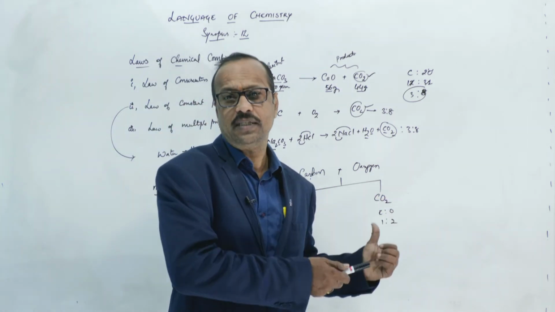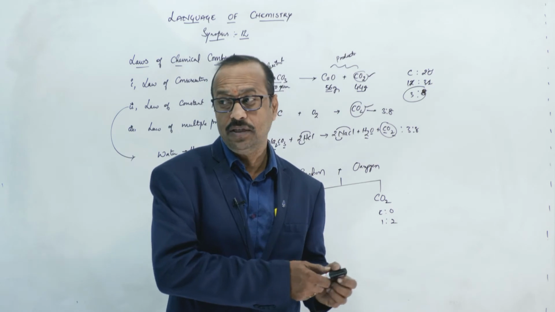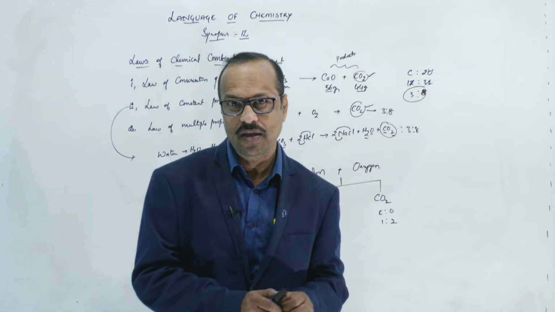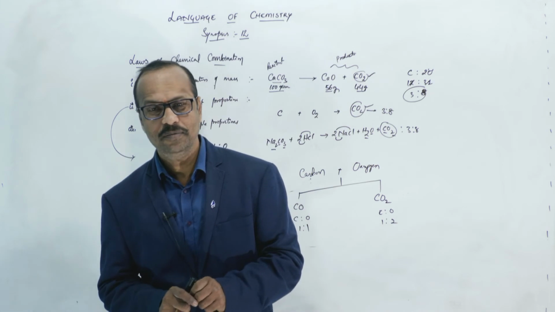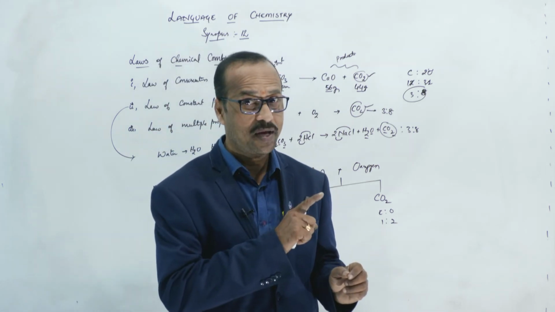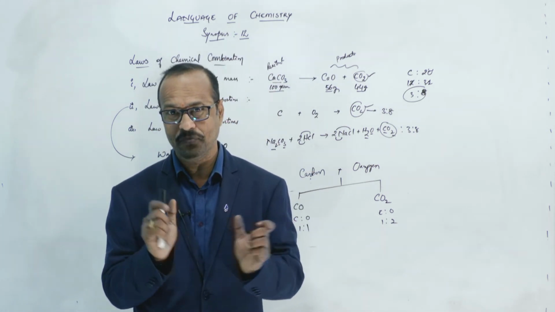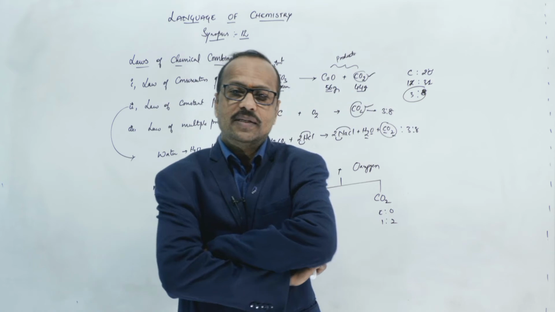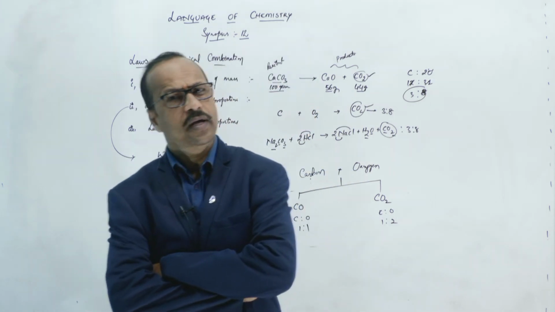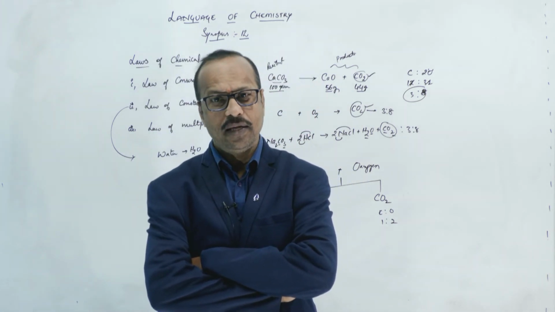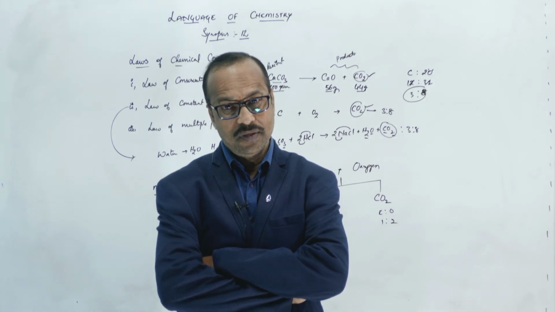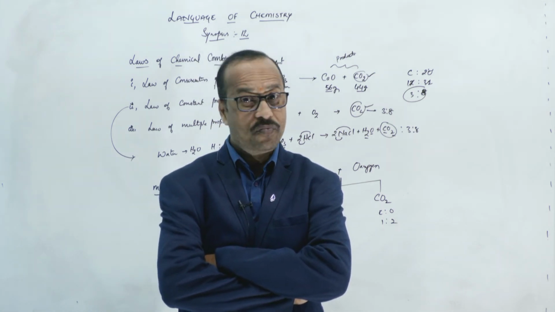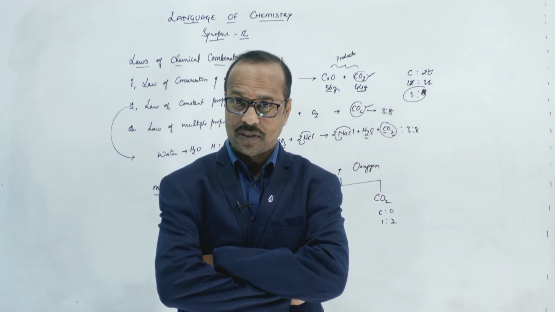So, students, this we already discussed, where I told you about ferrous oxide and ferric oxide. Do you remember? In both ferrous oxide and ferric oxide, the elements are the same, iron and oxygen.